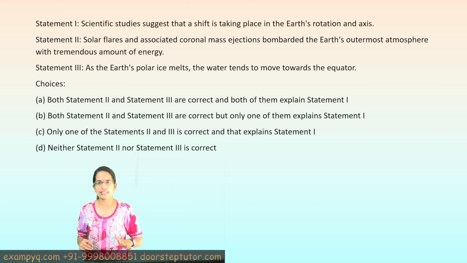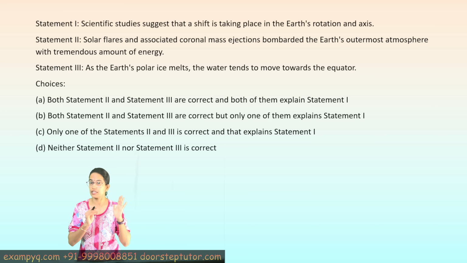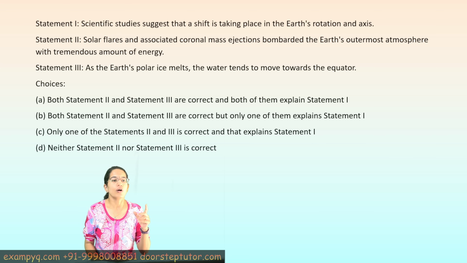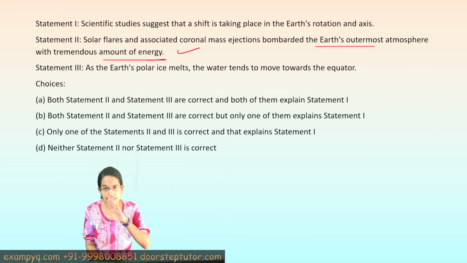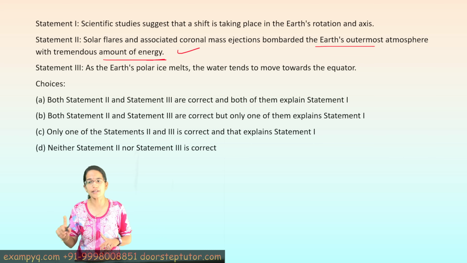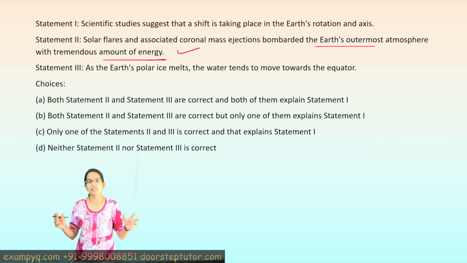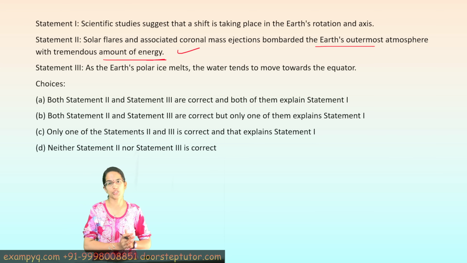Now there have been satellite images from GRACE, and they have shown that there has been a shift for sure. Solar flares and coronal mass ejections have bombarded the outer atmosphere with tremendous energy. That's correct. But this does not lead to the shift in the rotation or the axis. Very, very important to note, right? It causes an immense amount of energy and charged particles to be released, but that is not one of the reasons that support the rotation of the earth, right?